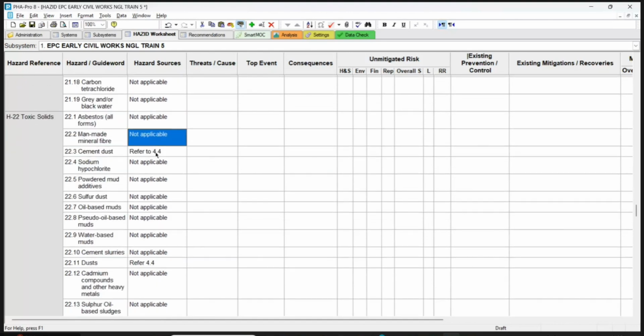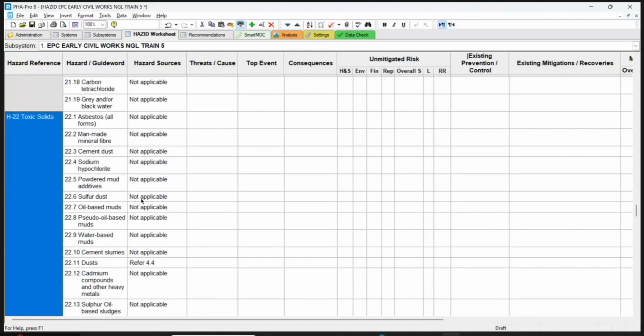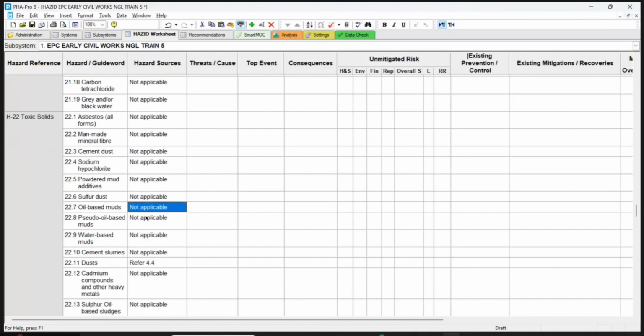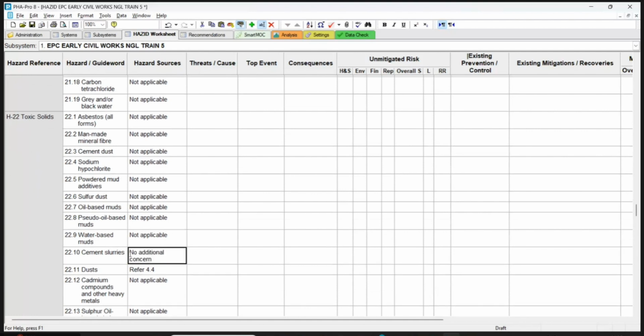Asbestos, no. Cement, we have removed it. Powdered mud, this board. Are you doing any sandblasting or anything? No welding. Oil based mud, water based, cement slurry. Cement slurry will be there, but it's no additional concern, because they are going to use the wet cement.